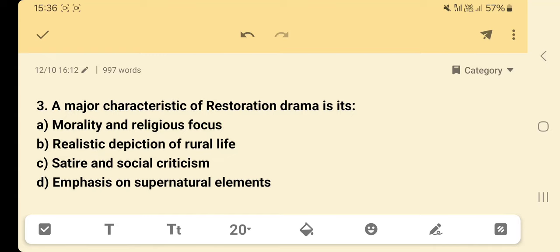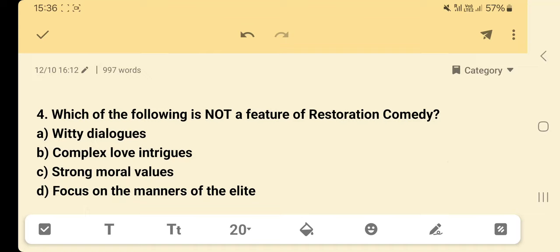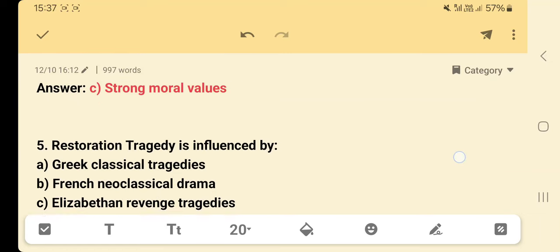A major characteristic of Restoration drama is its: option A, morality and religious focus; option B, realistic depiction of rural life; option C, satire and social criticism; option D, emphasis on supernatural elements. Answer: option C, satire and social criticism. Which of the following is not a feature of Restoration comedy? Option A, witty dialogues; option B, complex love intrigues; option C, strong moral values; option D, focus on the manners of the elite. Answer: option C, strong moral values.